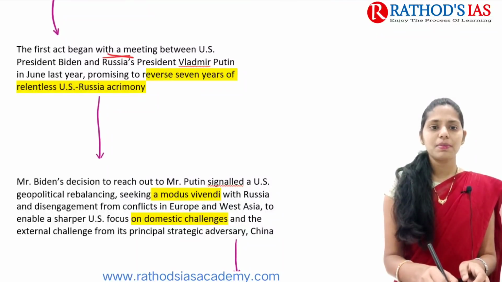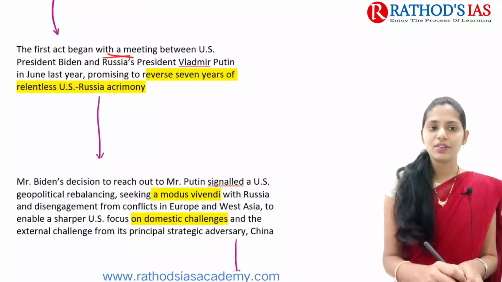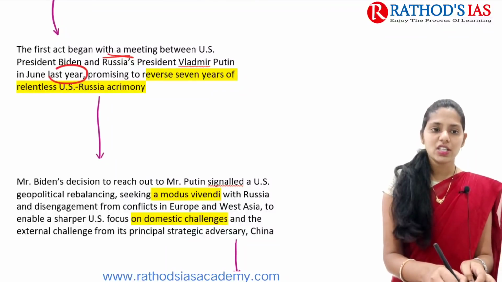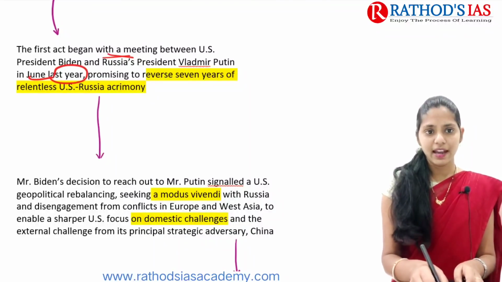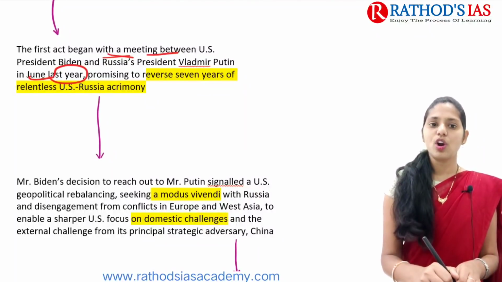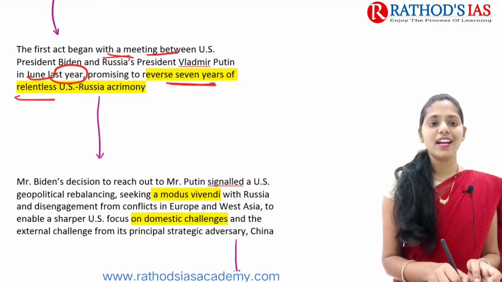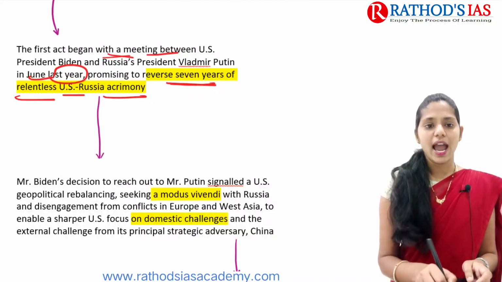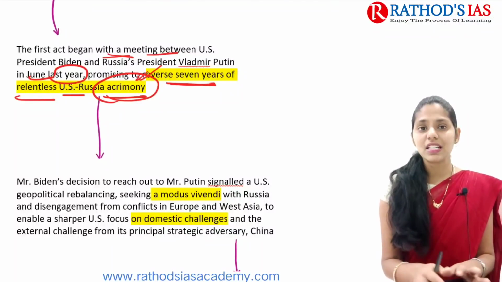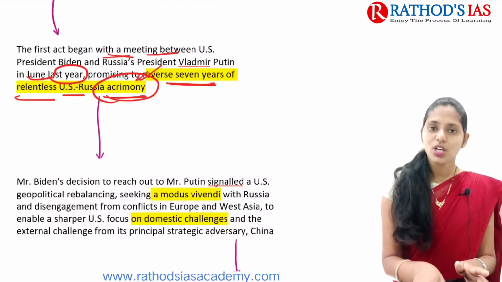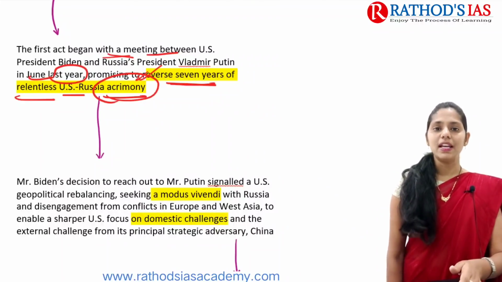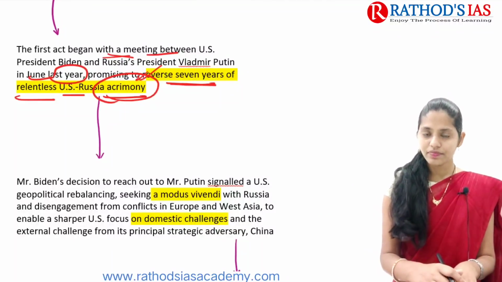The first act began with a meeting between the US and Russia, which mainly was held in June last year. In that meeting they mainly promised to reverse 7 years of relentless US-Russia acrimony. Acrimony is nothing but bitterness that is present between the two countries. Already we know that after World War II, two power blocks mainly emerged, that is USSR and USA, right?